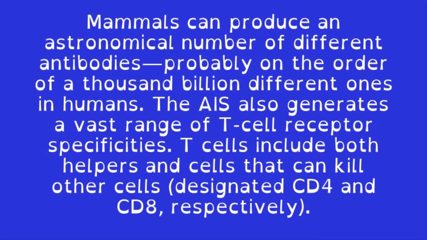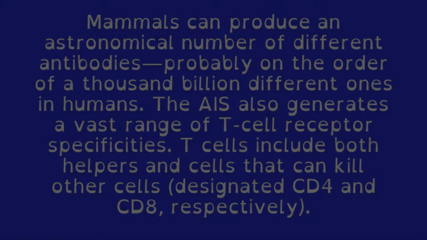Mammals can produce an astronomical number of different antibodies, probably on the order of 1,000 billion different ones in humans. The AIS also generates a vast range of T cell receptor specificities. T cells include both helpers and cells that can kill other cells, designated CD4 and CD8, respectively.